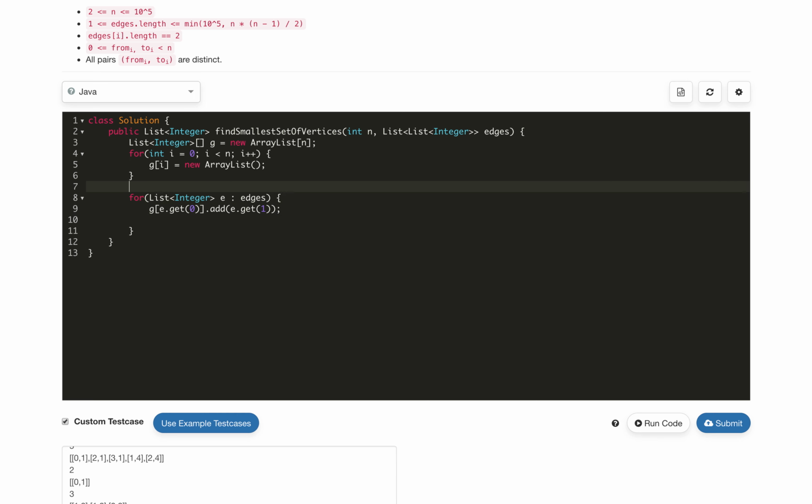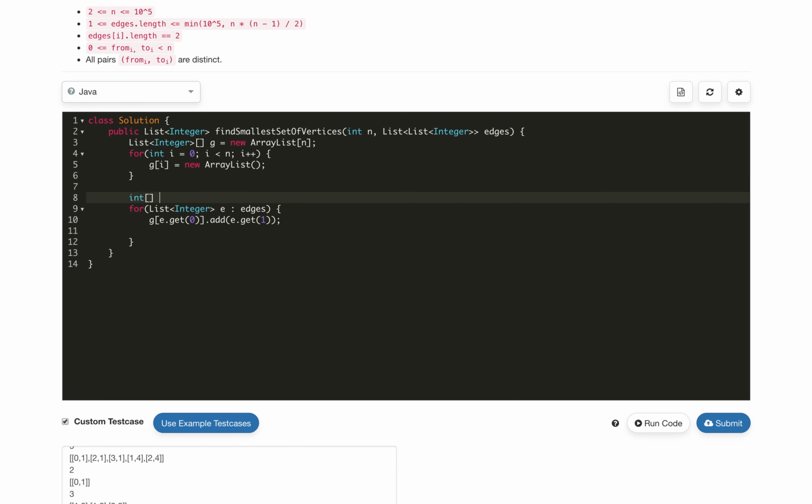So we need an array which will hold the in degree. So int in degree is equal to new int of size n, for all the vertices we are going to calculate the in degree. So in degree of e dot get 1, that index plus plus, so the in degree of that vertex is getting increased. Now we will create a list of integers which is our result that we have to return.